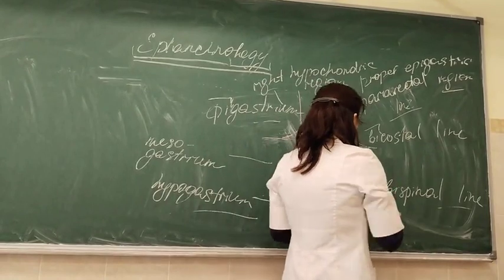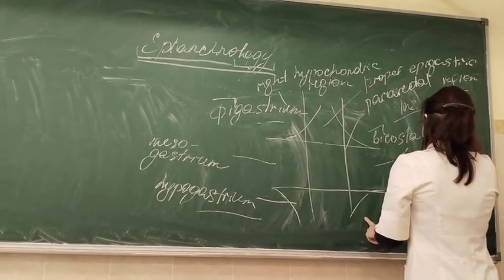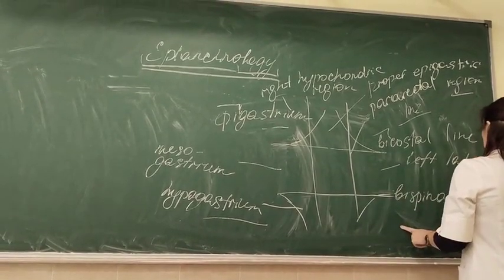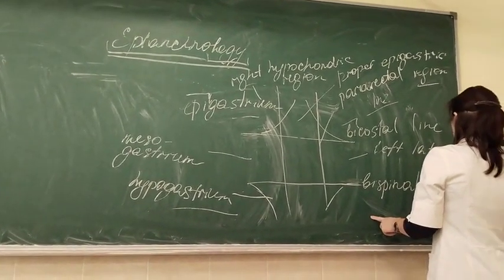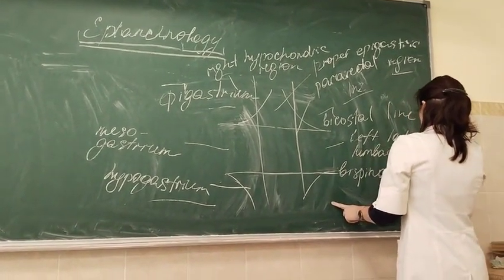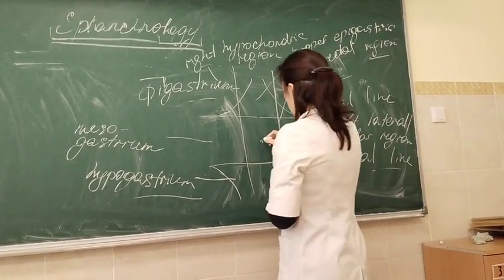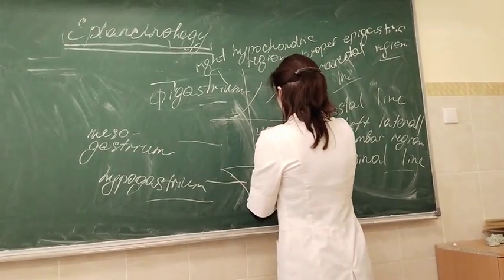Mesogastrium is divided into right and left lateral or lumbar regions. Lateral or lumbar is the same. And in the center it is umbilical region, because here is the umbilicus.